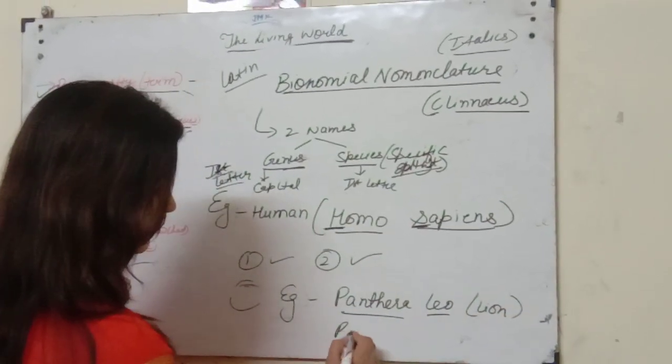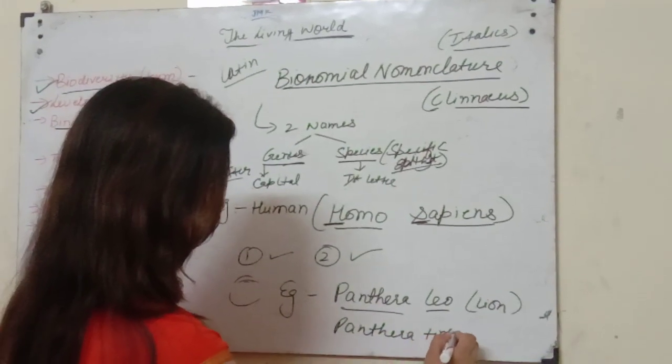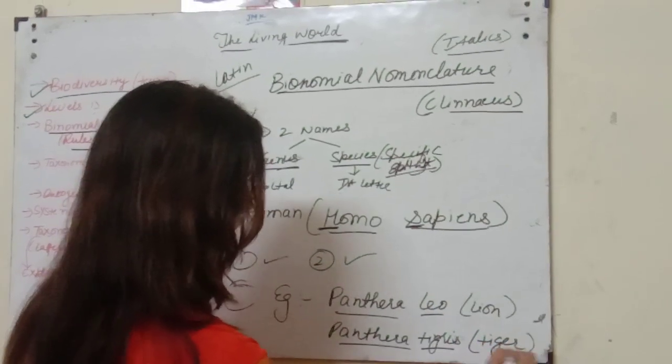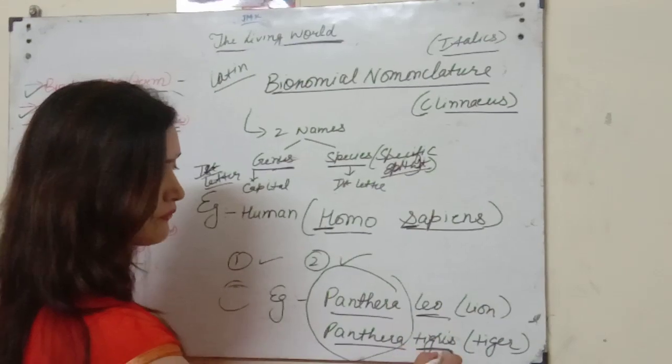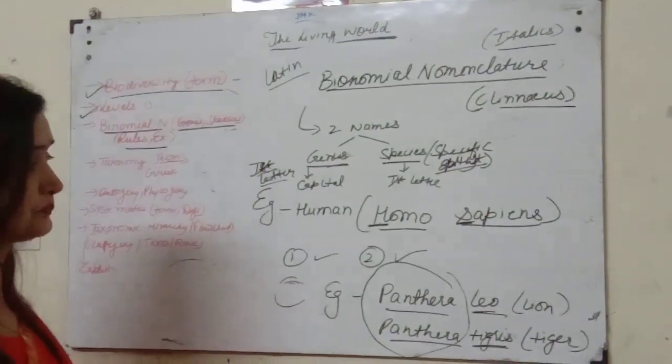If we talk about Panthera tigris, this is for tiger. So the genus is common here, but the species is different. We will discuss in detail what genus is and what species is.